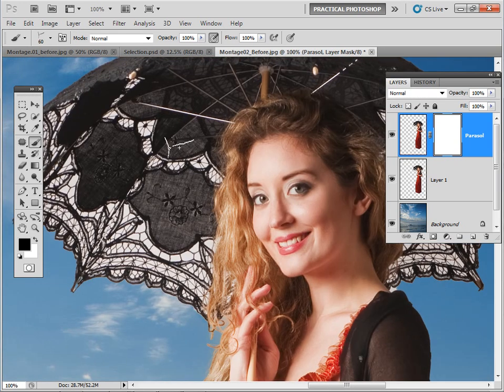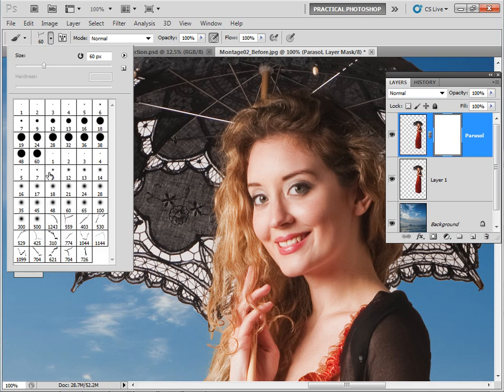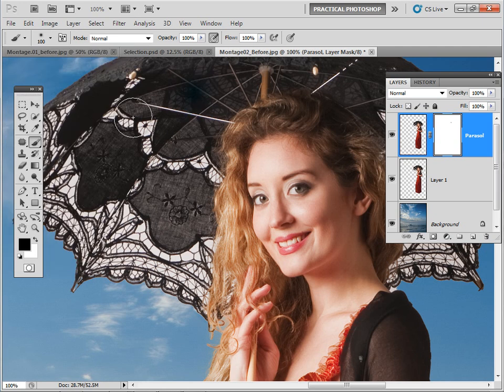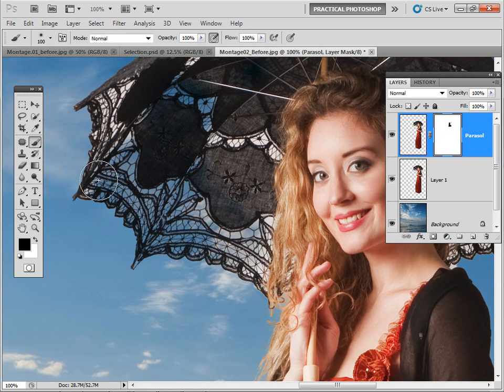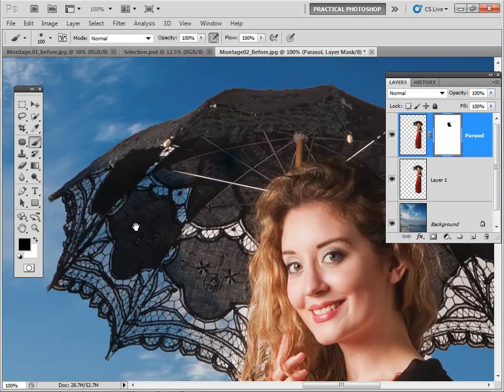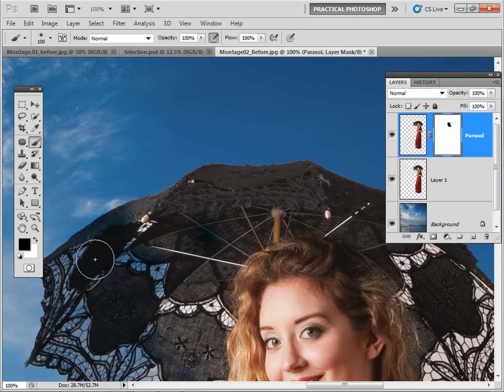Zoom in a little bit more. Probably don't want that brush shape. Let's go for a big soft brush. Maybe that's a little bit too big. Let's go with that. And you can just see as I start painting over here, we're just getting the sky coming through, and it is looking really convincing. We don't need to go all the way up there, although we can